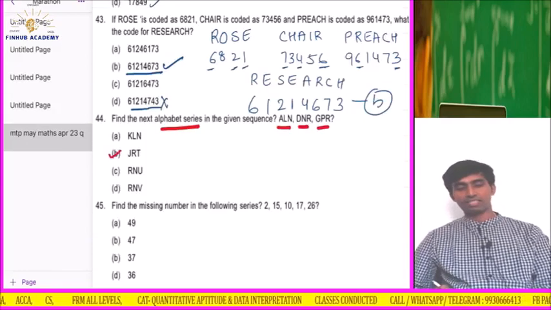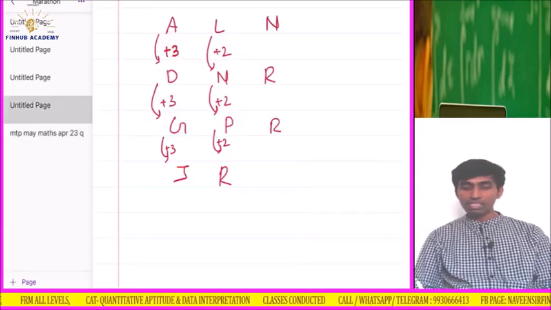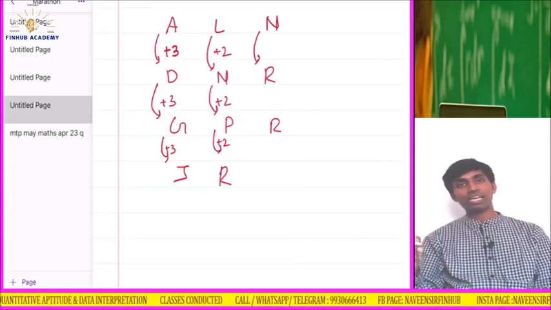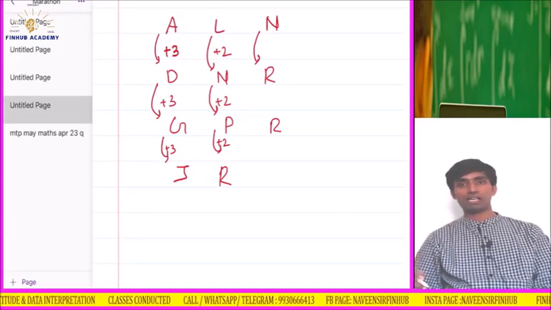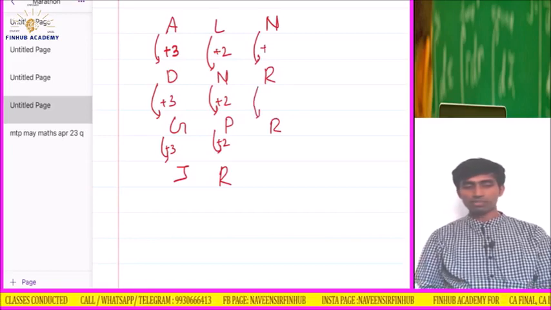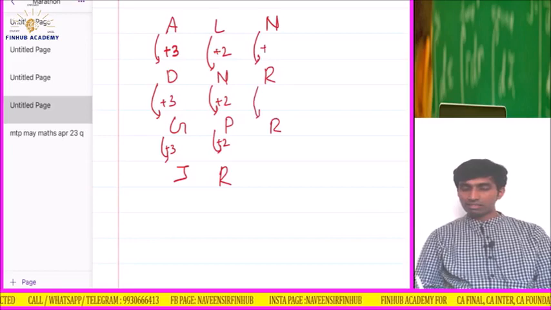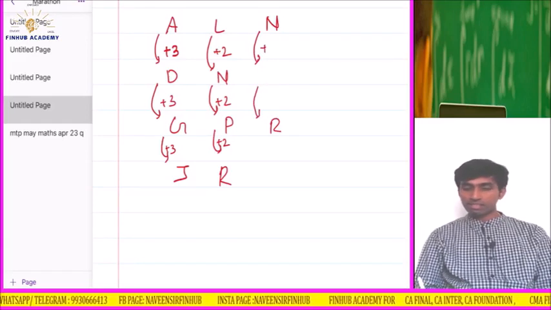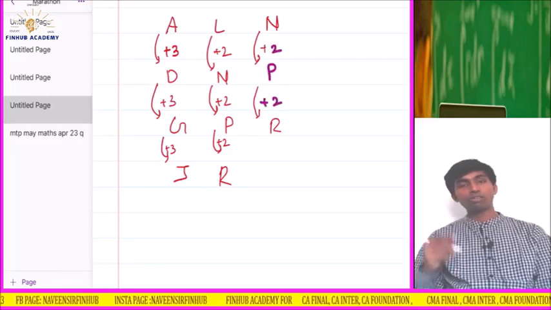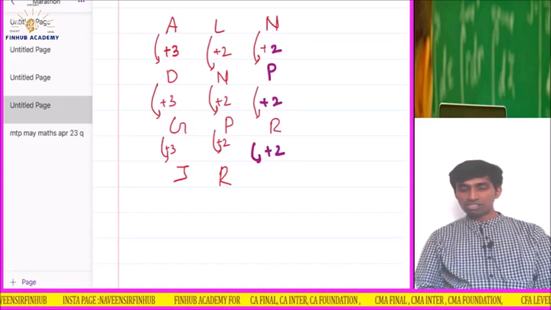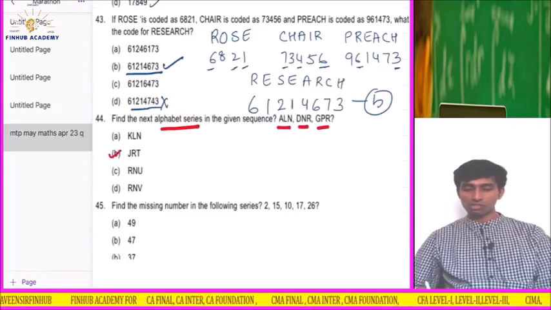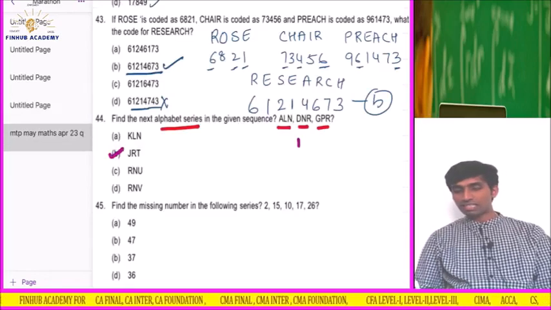Let's check J and R. But what's the problem with the question, you know? Here there is no sequence. Means see, here M, N, O, P, Q, R. So that is fine, but if we add something here, that sequence is not forming. There is no pattern. Okay. So I think this is not R, it is P. So M, N, O, P plus 2. So here if you plus 2, P, Q, R plus 2. So what is given is wrong. R, S, T. So the answer is JRT. So the option is 2. So this is not DNR, it is DNP, I think.